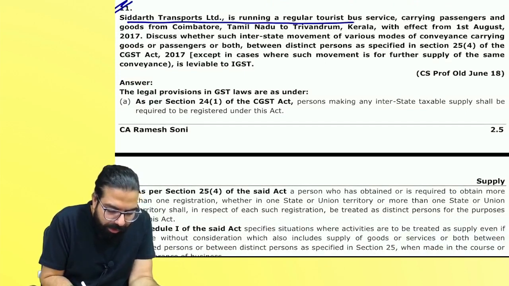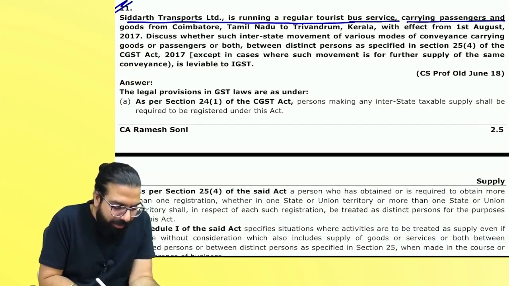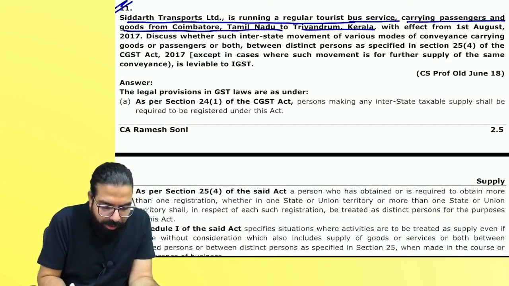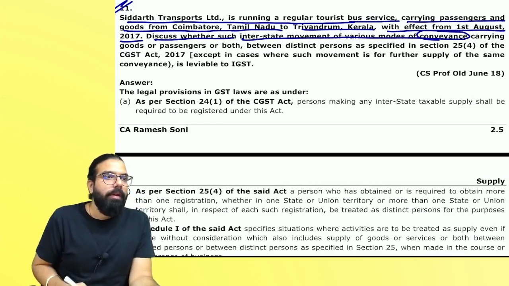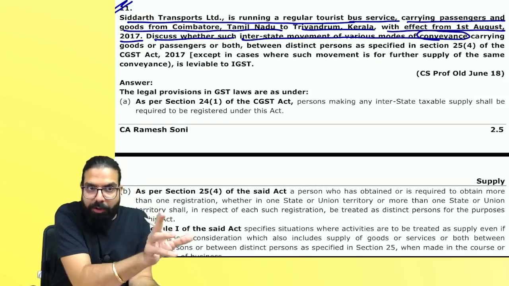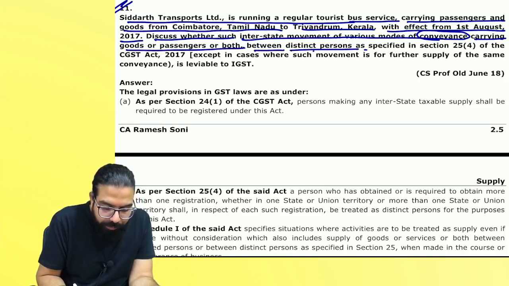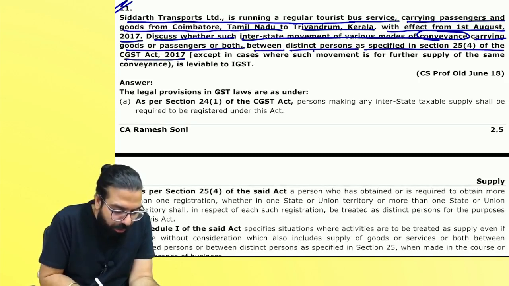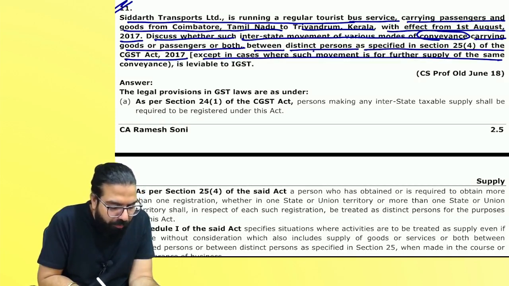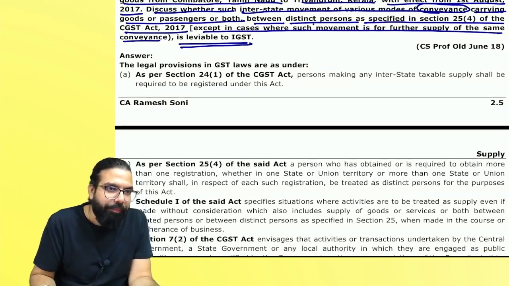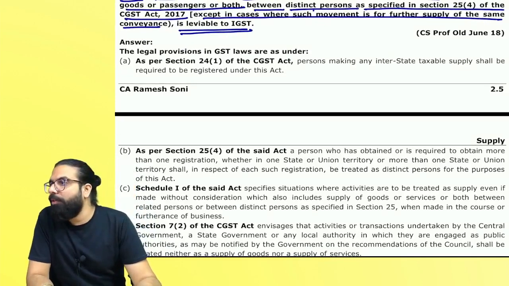Siddharth Transport is running a tourist bus carrying passengers from Coimbatore, Tamil Nadu to Trivandrum with effect from 1st August 2017. Discuss whether interstate movement of various modes of conveyance, which is used for transportation of goods and passengers, carrying goods or passengers or both, between distinct persons as specified in section 25(4), except in case where it is for further supply, is leviable to GST. What do you think, everyone? Is it leviable? Whether it is leviable to GST?